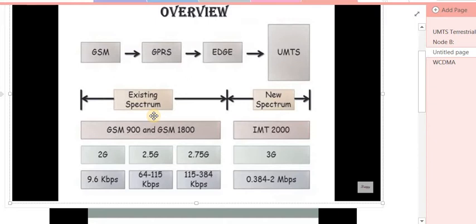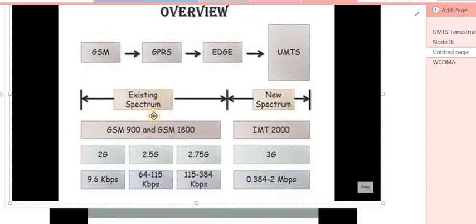Now the drawback of GPRS and EDGE over GSM is that a lot of complexity arrives when we have to switch our network from circuit switching to packet switching. Circuit switching is utilized when we have to make a call to a user, and packet switching is utilized when we want to access data services in order to take some facilities from the internet. So if I want to access the internet, we have to utilize packet switching technology. If I want to access the call facility, then we have to use the circuit switching network, that is called the PSTN.